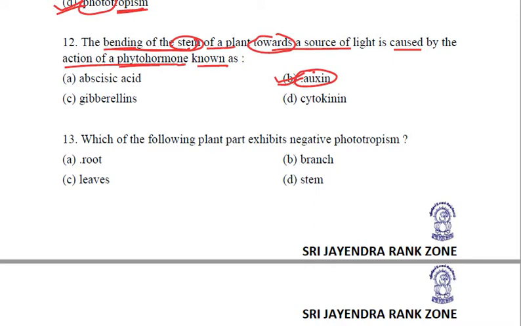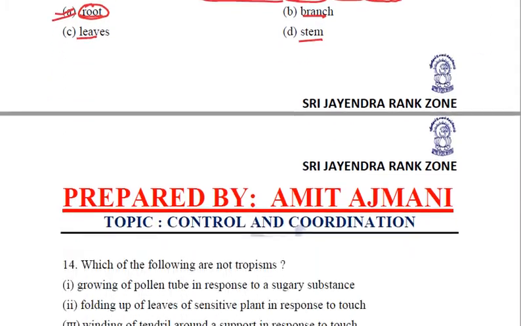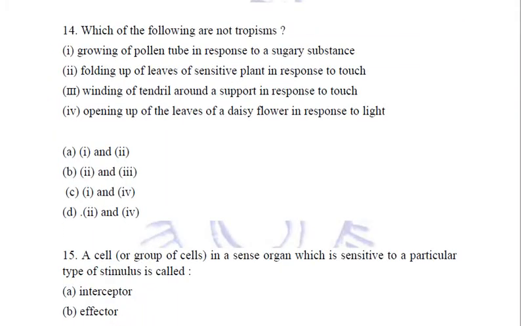Clear? Coming to the next question. Which of the following plant parts exhibits negative phototropism? Phototropism is the movement in response to light, and because it is mentioned negatively, it will be away from light. So out of roots, leaves, branch and stem, which part grows away from light? It is the roots, which grow underground. They grow away from light, so they show negative phototropism.